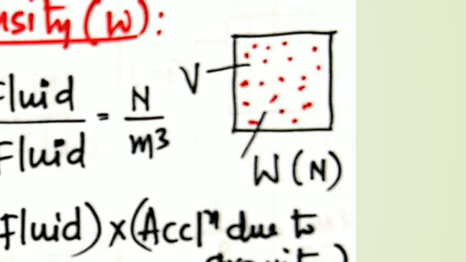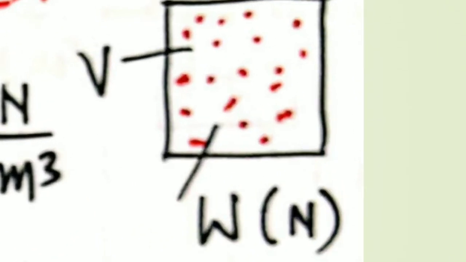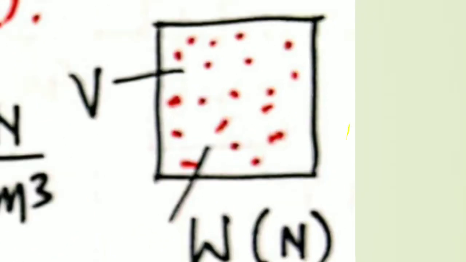If V is the volume of the fluid and capital W is the weight of the fluid, in newtons, then the definition of the specific weight or weight density is the ratio of the weight of the fluid to the volume of the fluid.